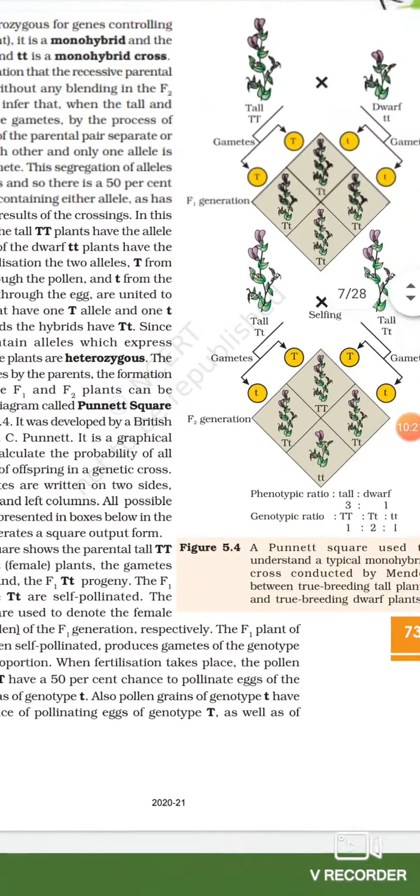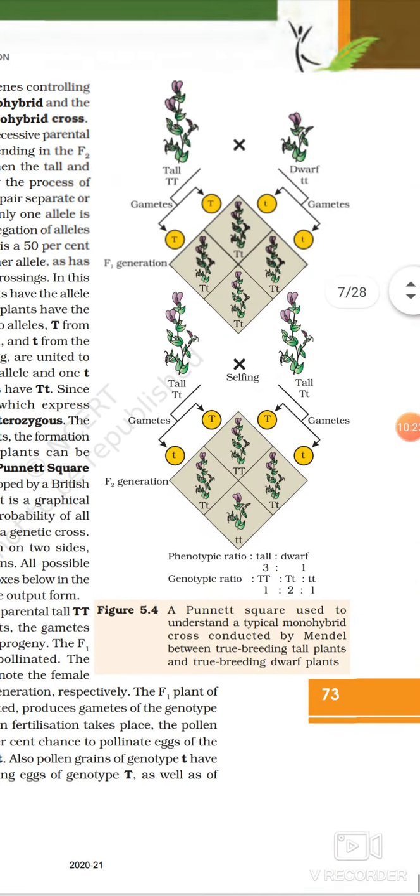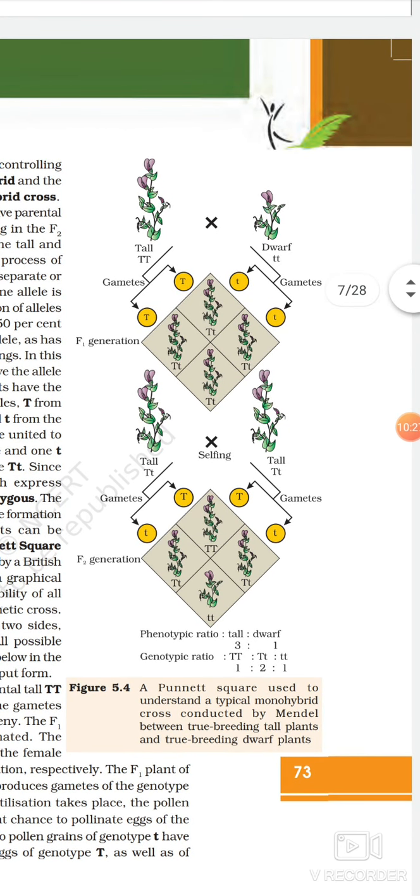I hope you all have understood about the monohybrid cross and the ratios and the result that we got in the monohybrid cross. So monohybrid cross is basically depicting the transmission of only one type of character. Here we have discussed the height of the plant only. Whenever the monohybrid cross is done, we will get ratios like this.